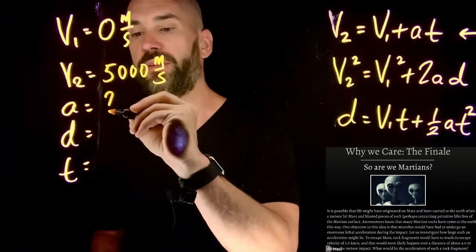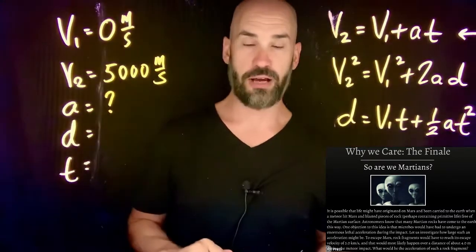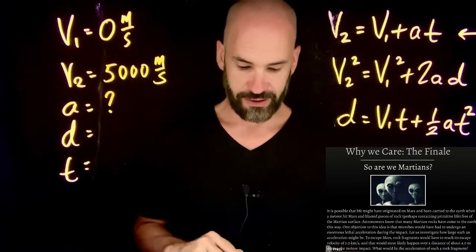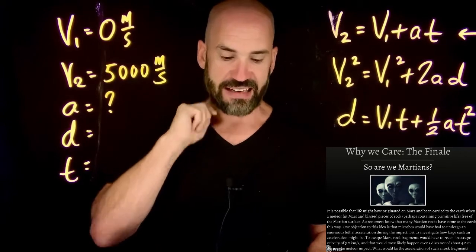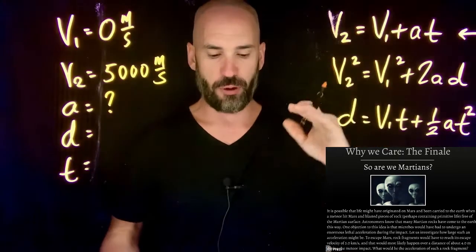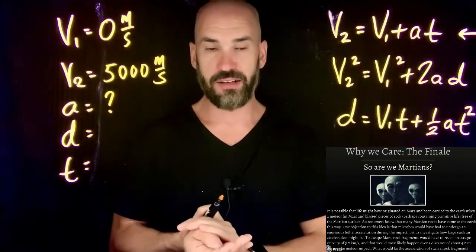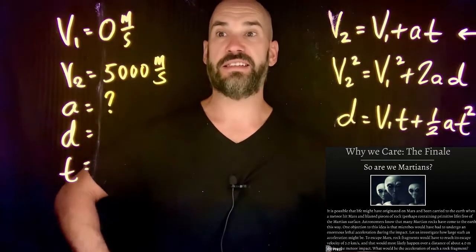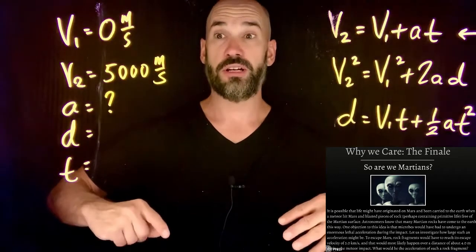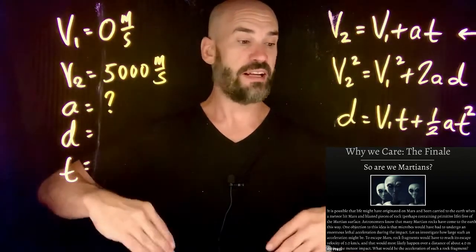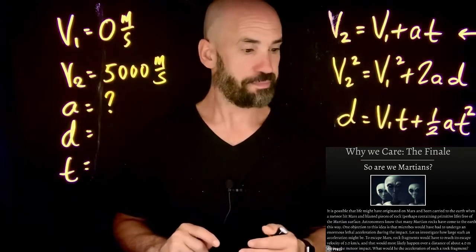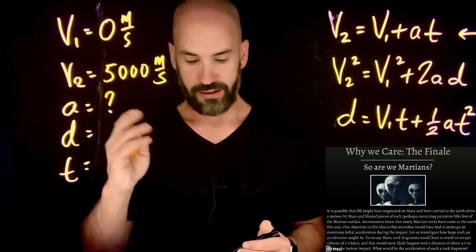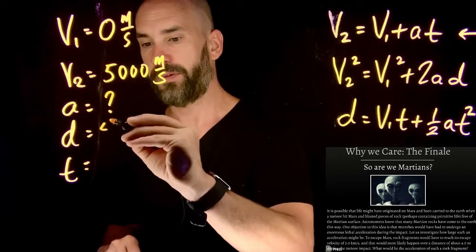We're trying to find out what acceleration those poor microbes would have to go through in order to go from 0 to 5,000, right? And it says that acceleration would probably happen over about 4 meters, right? That impact would happen over about 4 meters. So over that distance, that's going to be the distance at which those were actually accelerating all these little microbes, okay? So that distance then is going to be 4 meters, okay?